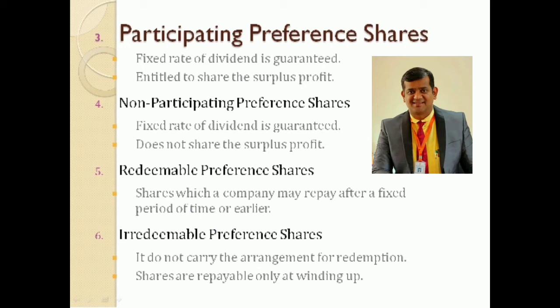If there is more profit, in that surplus profit these preference shareholders will have the right to participate along with the equity shareholders. Thus they get two kinds of dividend: one fixed rate and the other changing every year depending on the level of excess profit.